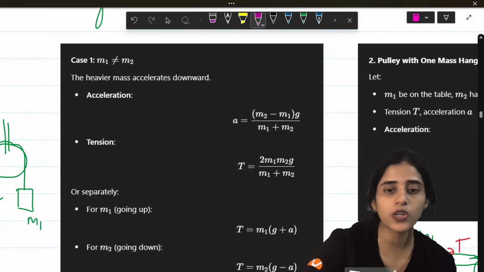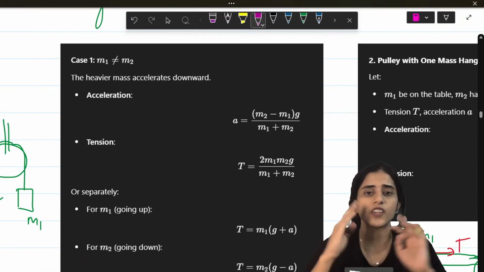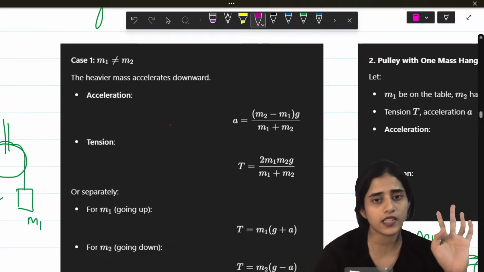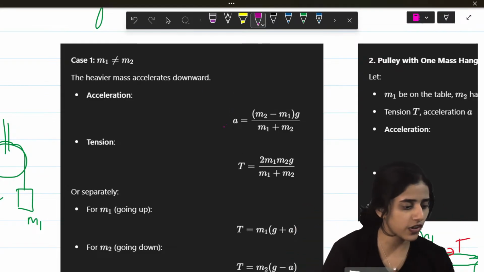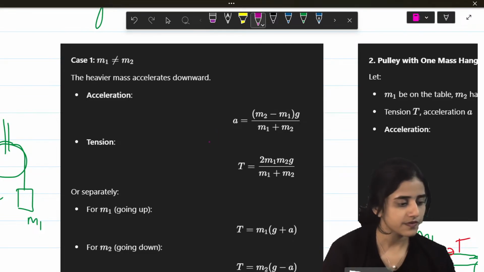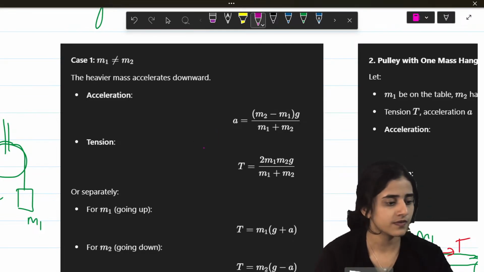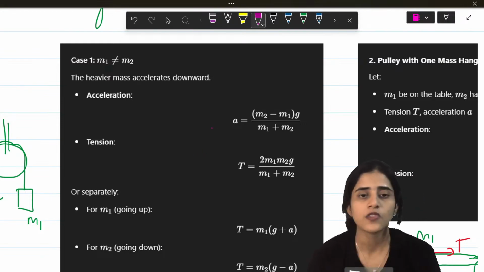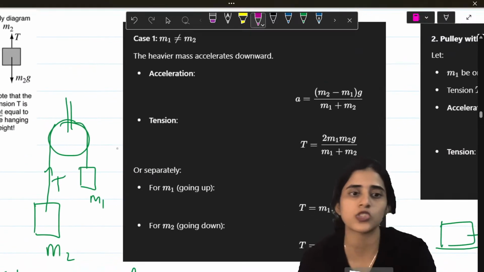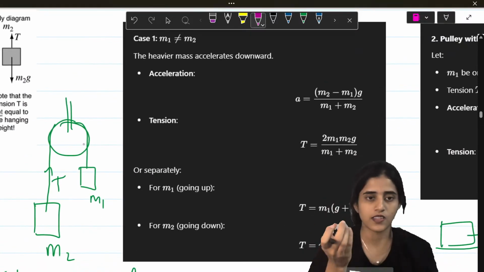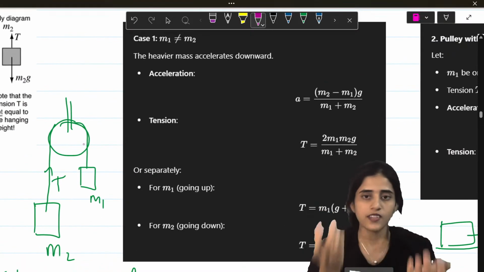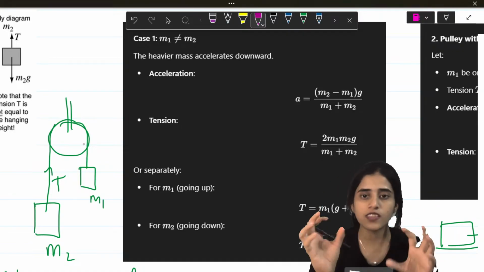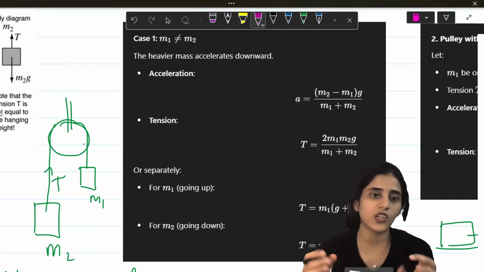Next is for a pulley. For a pulley also, you don't have to learn any complicated things. You have to learn only the formulas. For a pulley, you only have to know what is happening. You have two masses, and the masses are balanced depending on their values.